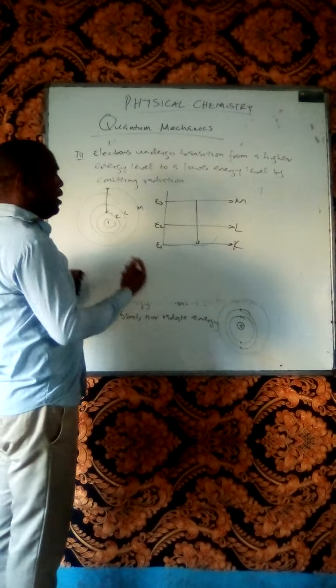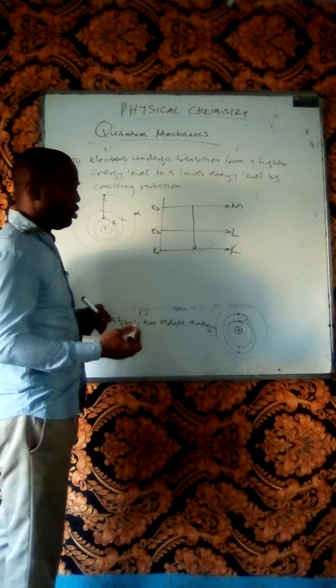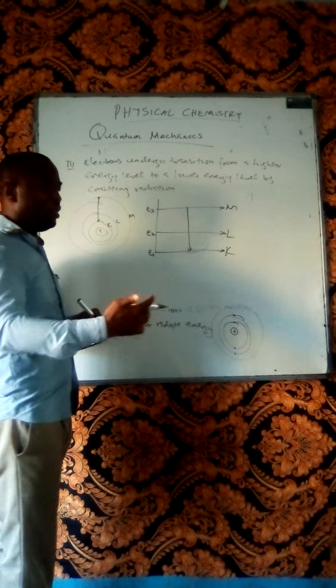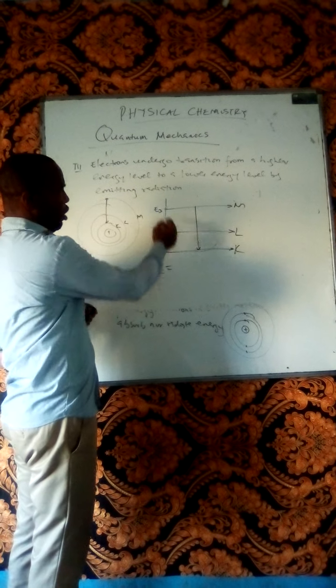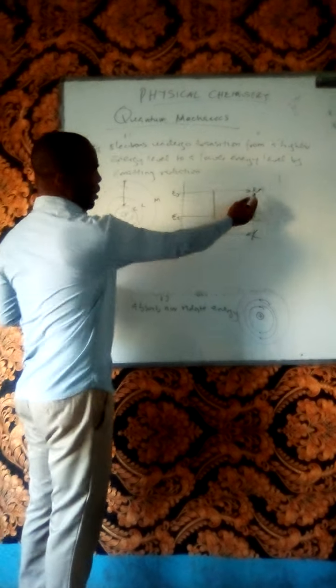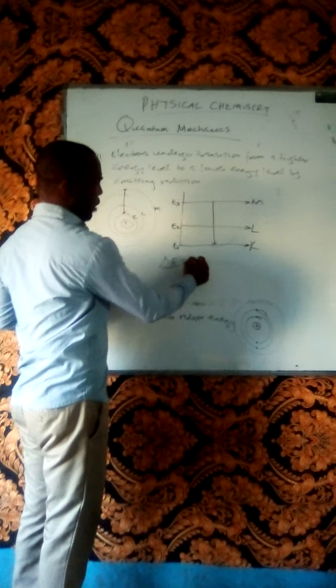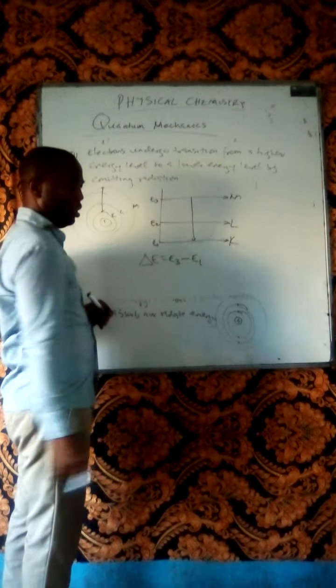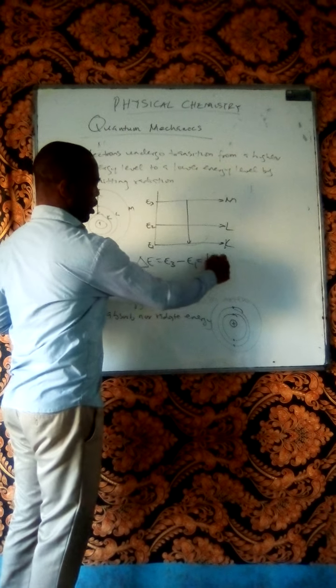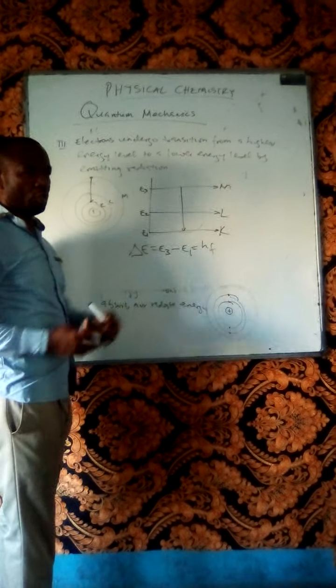When the electron emits this energy, it comes out as radiation. And the energy of the radiation is given by the difference between the energy of the higher shell, in this case E3 for the M shell, minus the energy of the lower shell, in this case E1 for the K shell, which is also given by hf, the Planck equation.